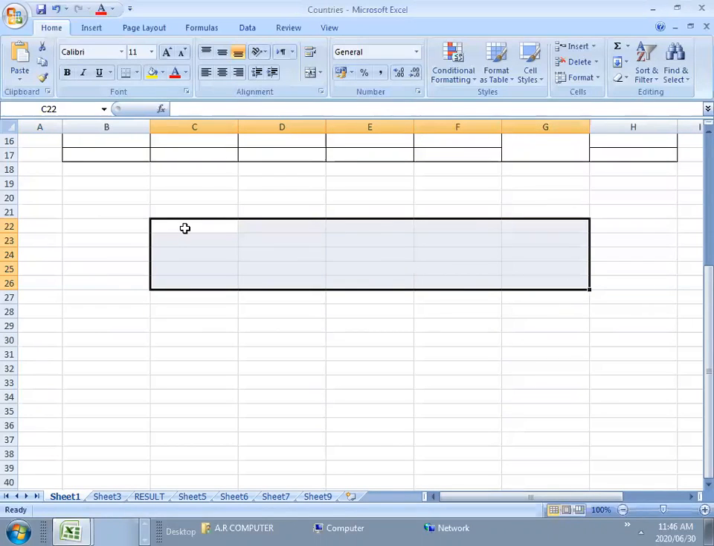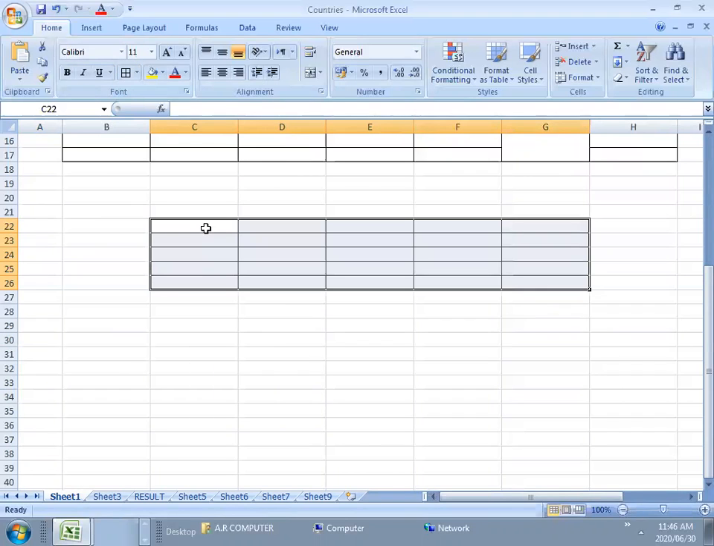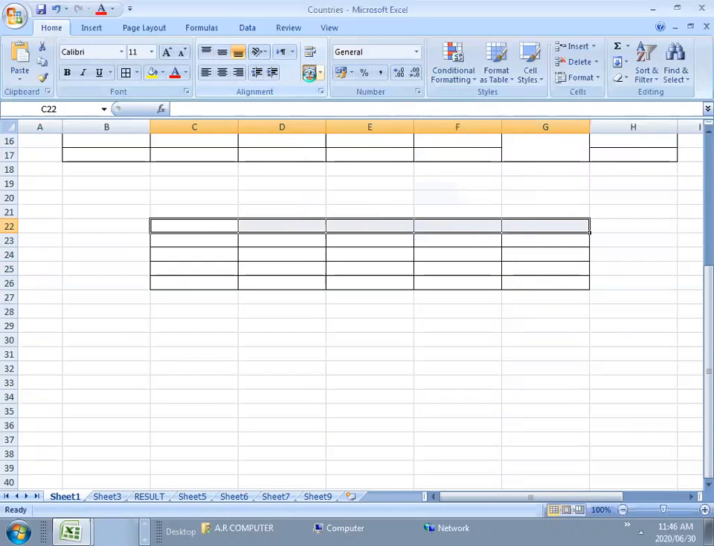Now I have selected these cells. I will go to the font group and select the all borders command. Now I will merge the cells. I explained in the last class how you can merge the cells. Going to the alignment group, merge and center. Now all these 5 cells are merged, and I am giving it a name, report card, right?